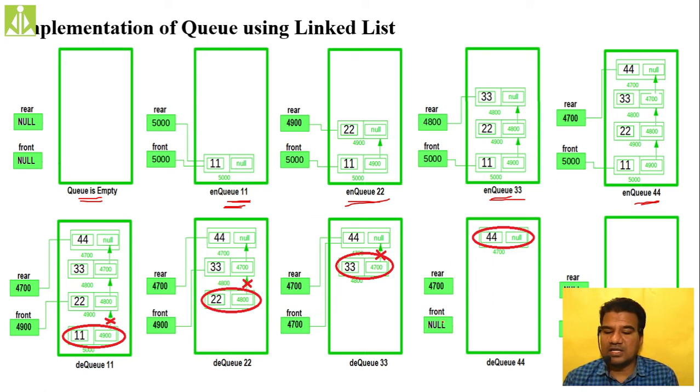If front is becoming null, this has to be checked in the dequeue operation only. In the dequeue operation, whenever my front is becoming null, immediately what I have to do? I have to make my rear also null to indicate the complete queue as empty. If I forget any of these things, my queue will not become operational. We will get errors inside the implementation, in short.